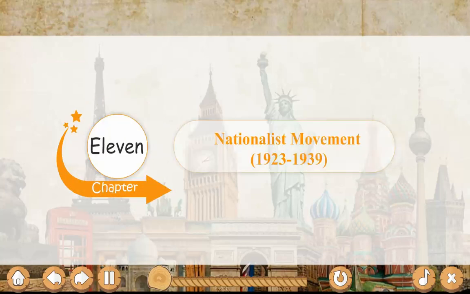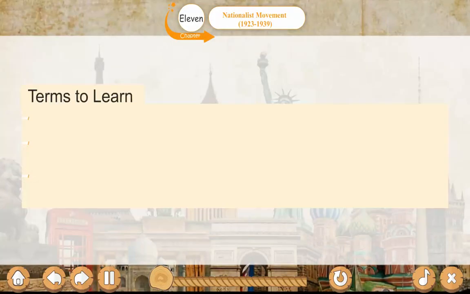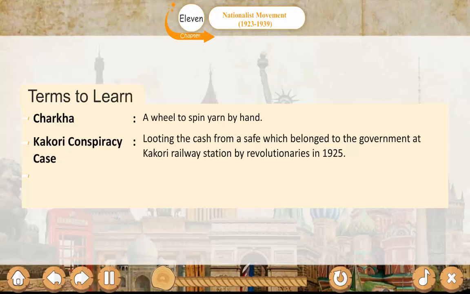Chapter 11, Nationalist Movement, 1923 to 1939. Terms to learn. Charkha: a wheel to spin yarn by hand. Kakori conspiracy case: looting the cash from a safe which belonged to the government at Kakori railway station by revolutionaries